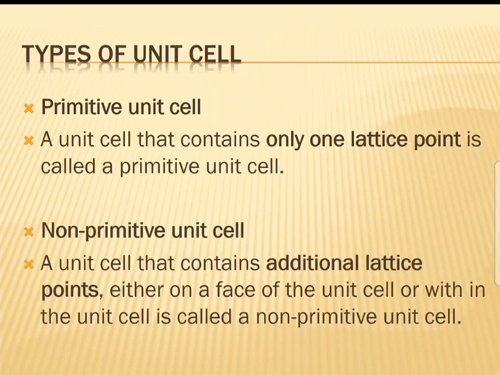See next one, types of unit cell. Two types are there: primitive unit cell and non-primitive unit cell. A primitive unit cell is a unit cell that contains only one lattice point. A non-primitive unit cell is a unit cell that contains additional lattice points either on a face of the unit cell or within the unit cell.